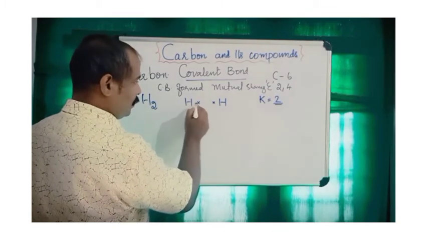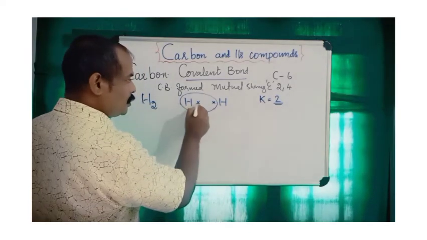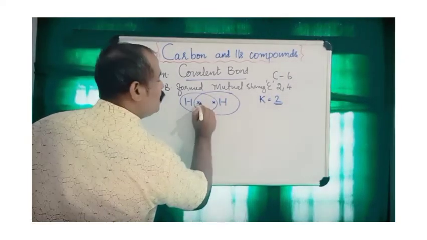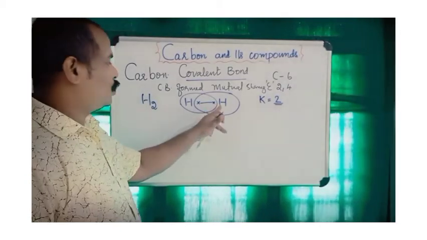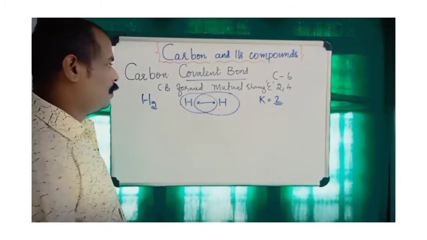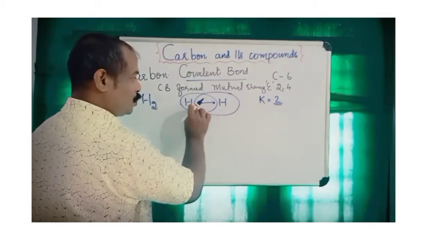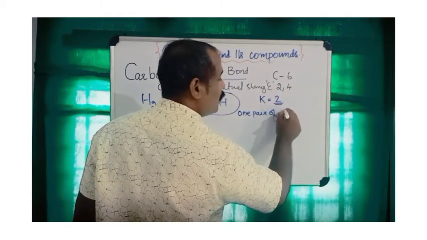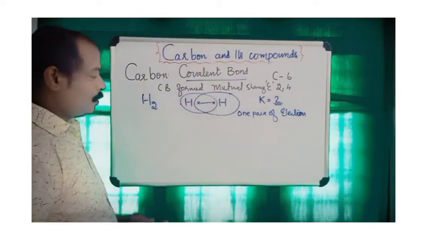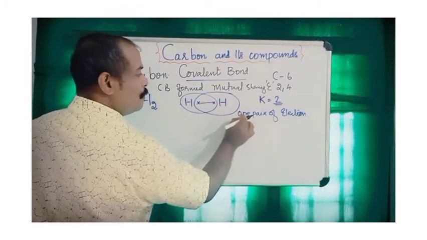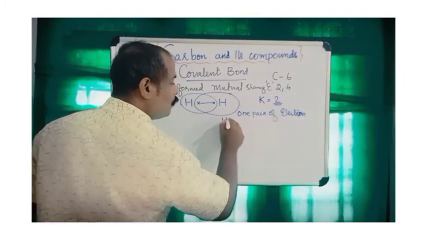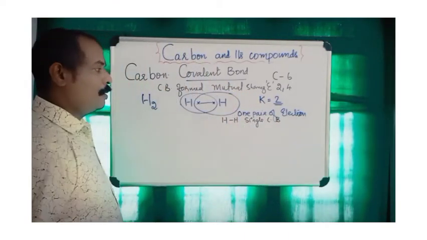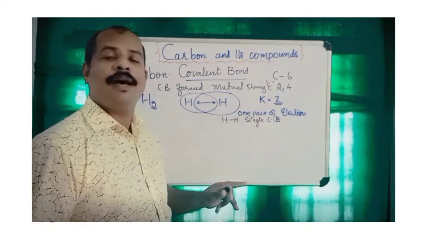From each hydrogen's own view, these two electrons are part of that hydrogen. One hydrogen has 1 electron and the other has another 1 electron, and they mutually share 1 pair of electrons. So the hydrogen molecule shows a single covalent bond, because 1 pair of electrons is mutually shared.